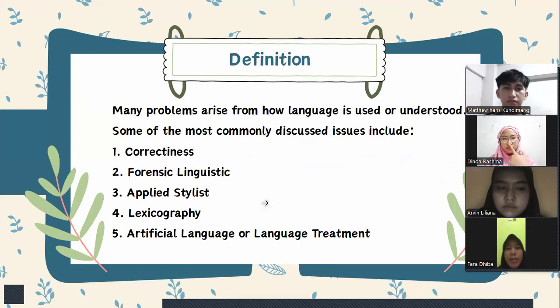And then many problems arise from how language is used or understood. Some of the most commonly discussed issues include correctness, forensic linguistics, applied stylistics, lexicography, and then artificial language or language treatment.